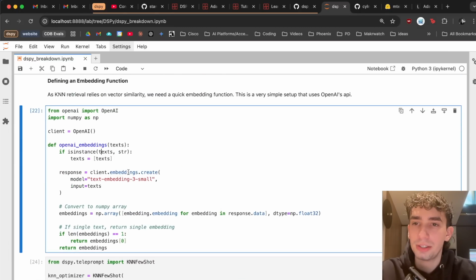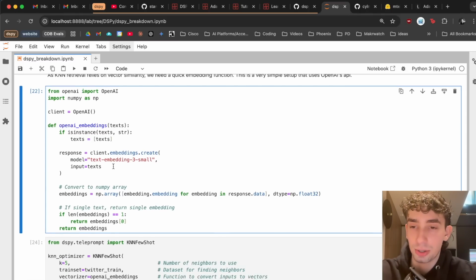So what we can do is define a very simple embedding function. This one is just going to be using OpenAI's API to take in a text and return back an embedding.